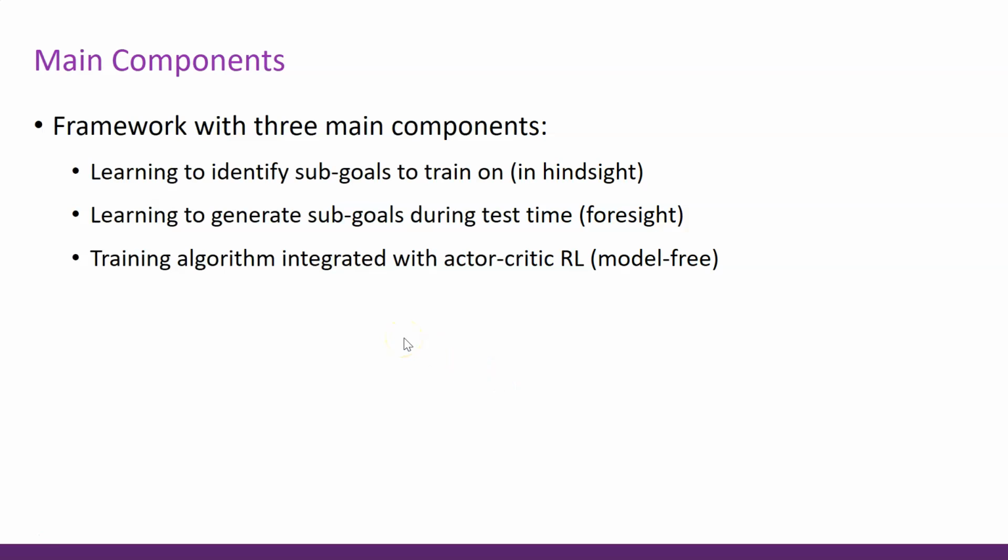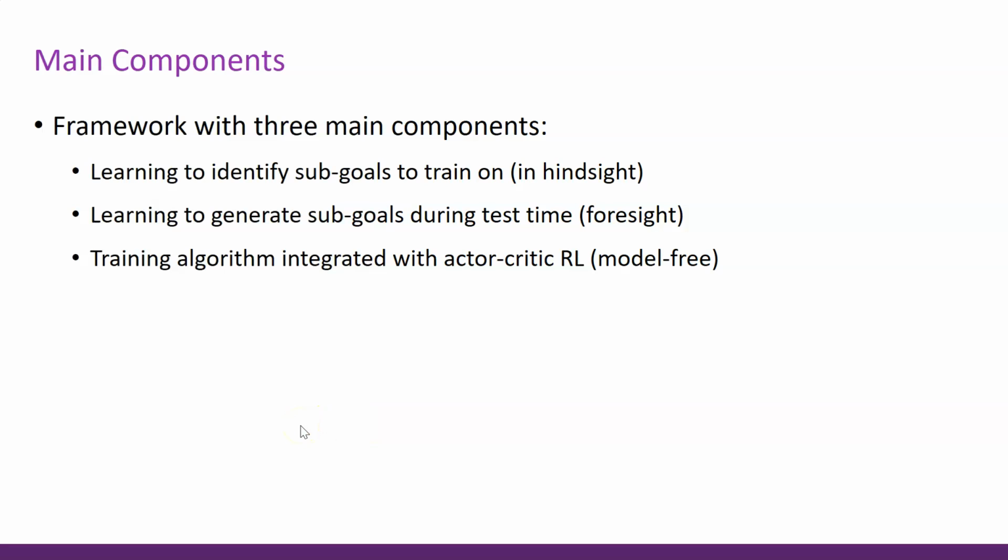In order to achieve this, we develop a framework which has three main components. The first component is to enable the agent with learning how to identify those subgoal states. Now this happens in hindsight. After the episode is ended, the agent looks back and identifies the subgoal state that was optimal to be generated next time in the beginning of the episode and then navigate towards it.